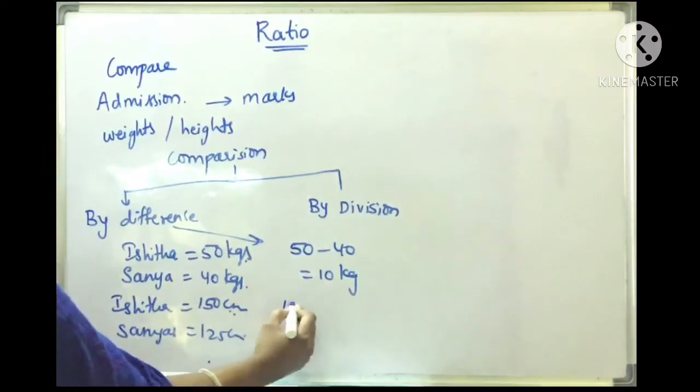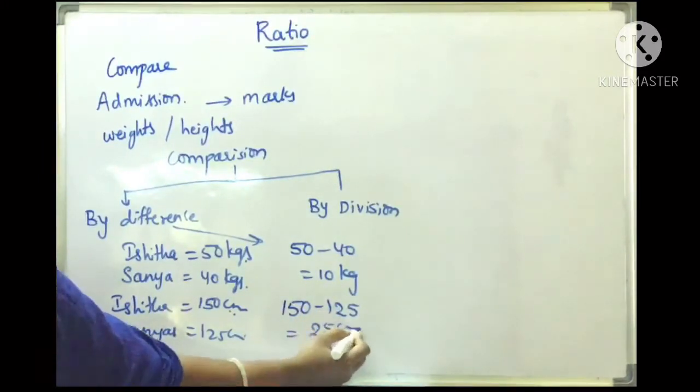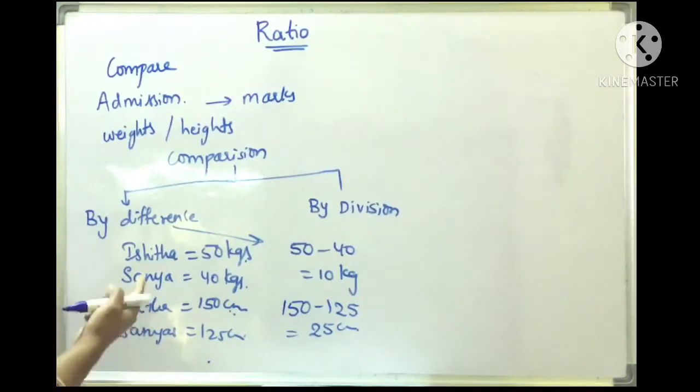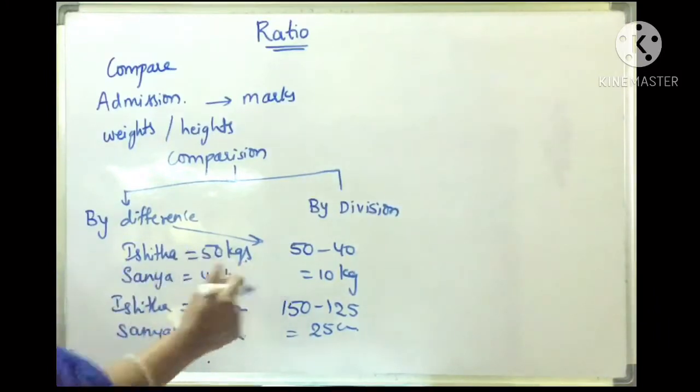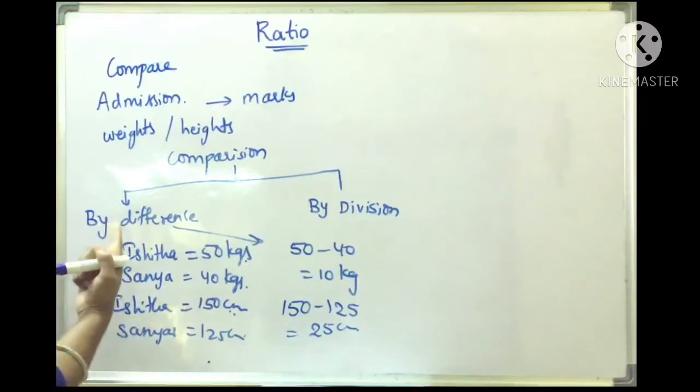When you subtract 150 minus 125, you get 25 centimeters. Now I can say Ishita is 25 centimeters taller than Sania. Here we compared the weights and heights of Ishita and Sania by finding the difference between them. Such comparison is known as comparison by difference.